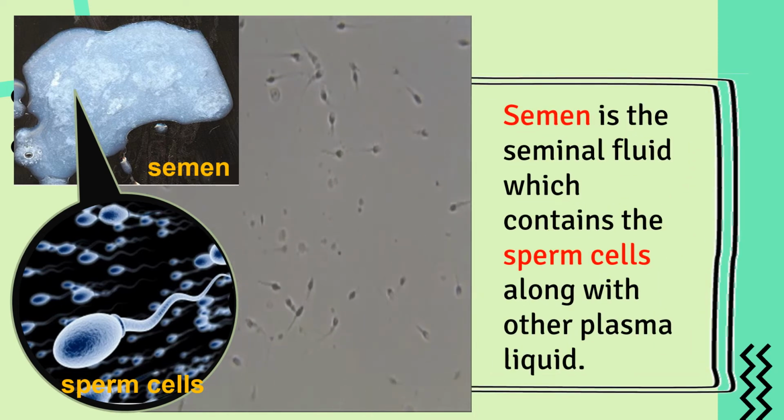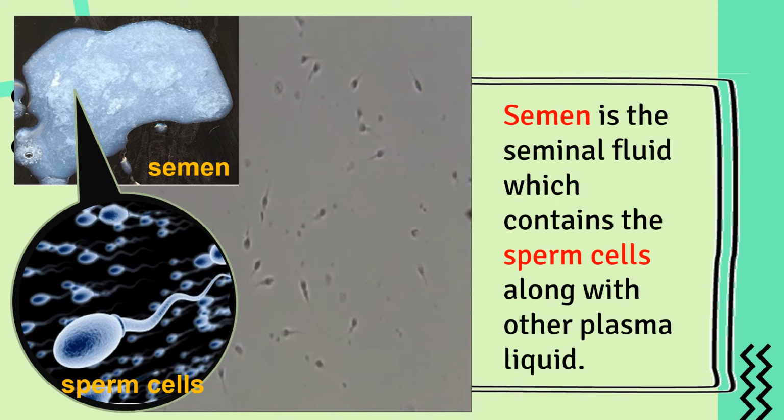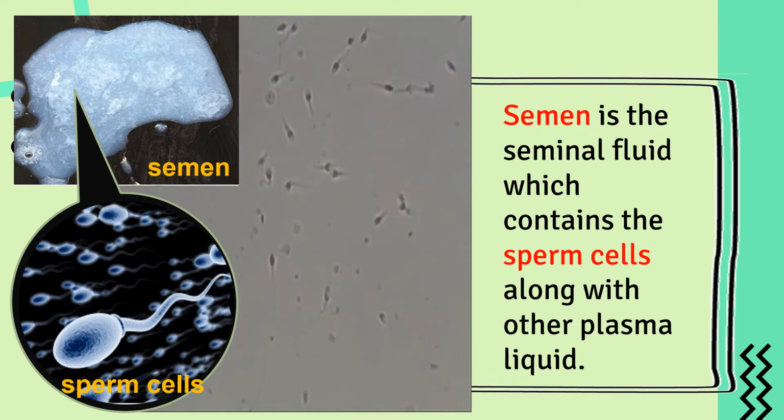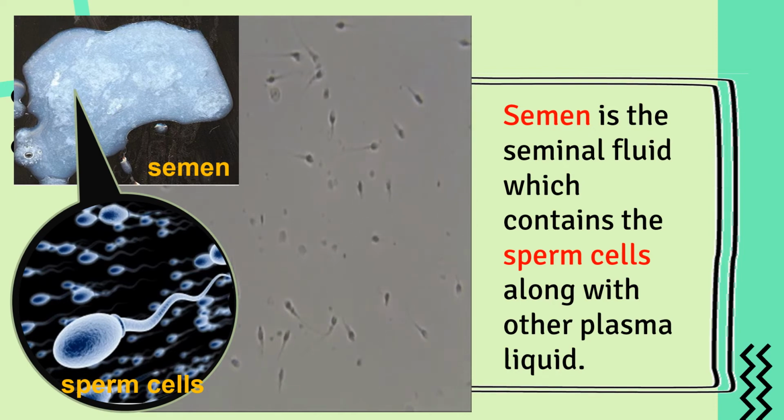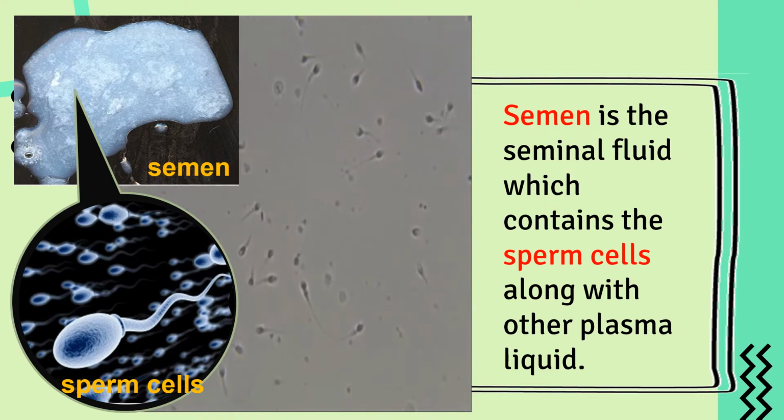You might be confused if the semen and the sperm cell are the same. No, because in semen there are a lot of sperm cells staying in that fluid. Semen is the seminal fluid which contains sperm cells along with other plasma fluids. In order for the sperm cell to be alive and kicking, it needs the semen because the semen has the nourishment and other plasma fluids that help the sperm cell live.